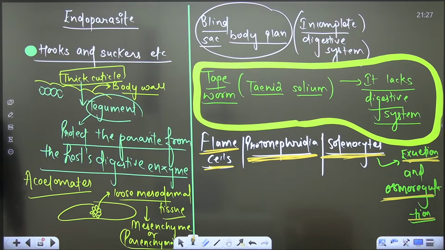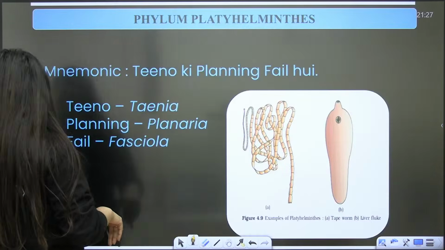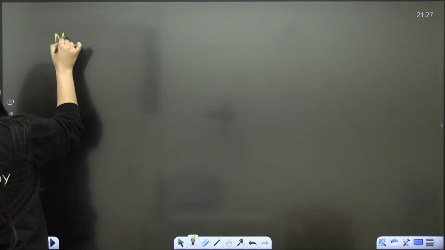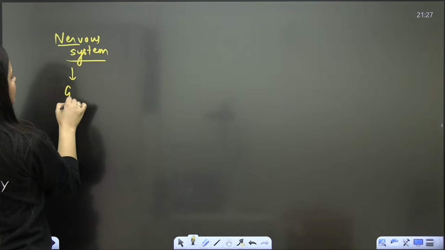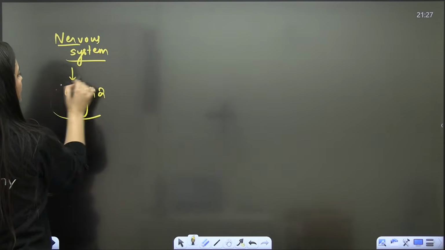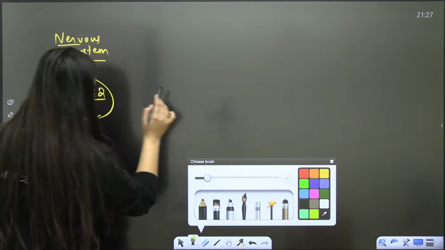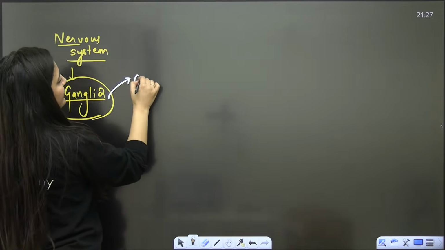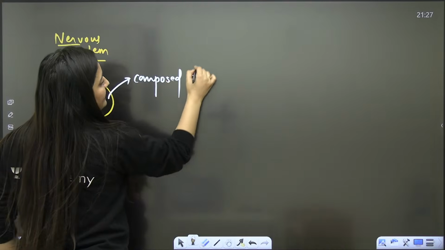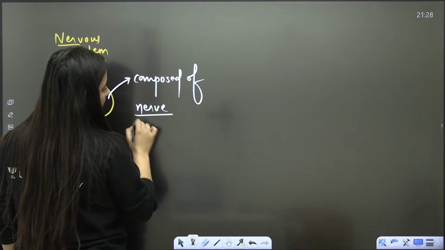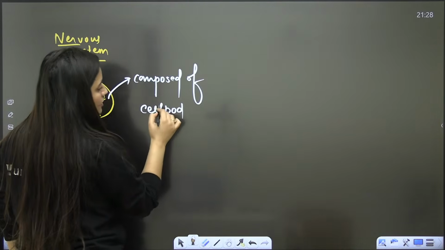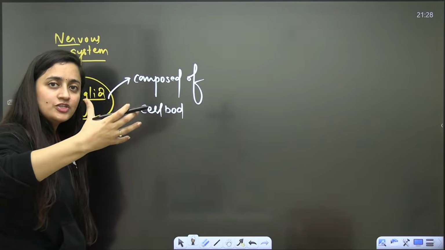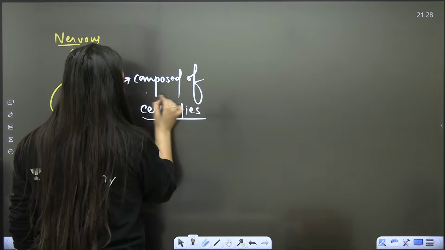Okay? Done? So now, bache, when you talk about the nervous system here, yes, there will be a nervous system in their case, and here we will see ganglia. What are we going to see? We are going to see ganglia. This ganglia is composed of nerve cells. Ganglia means composed of cell bodies. The neurons' cell bodies, their cyton, aggregate and form the ganglia.